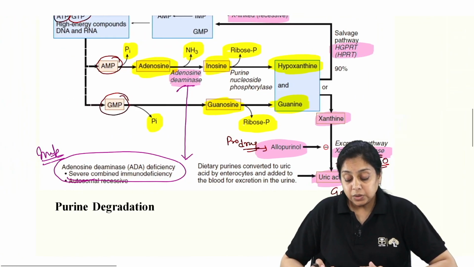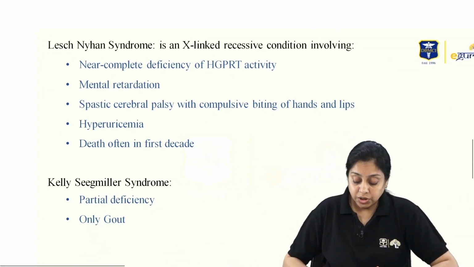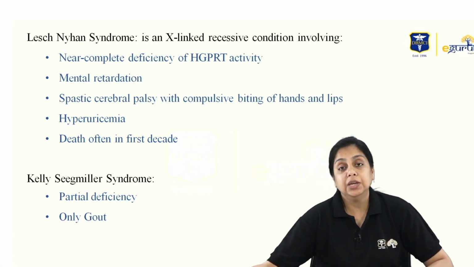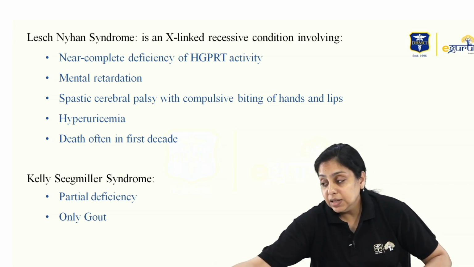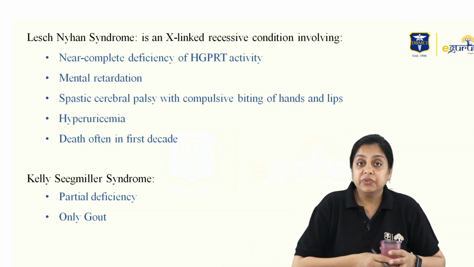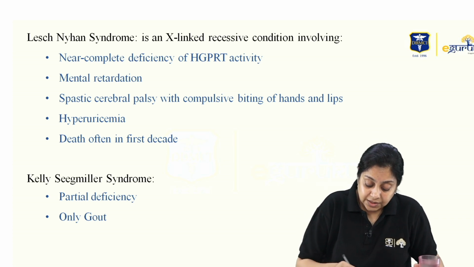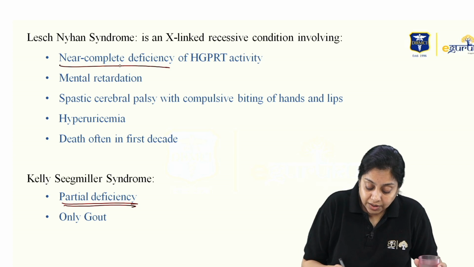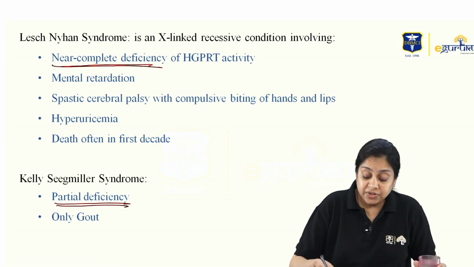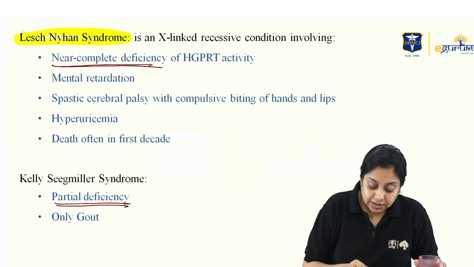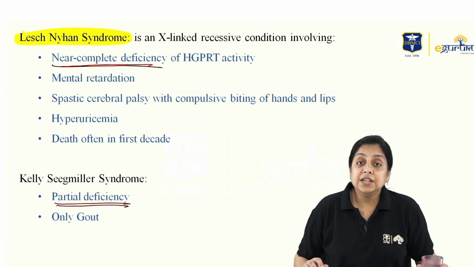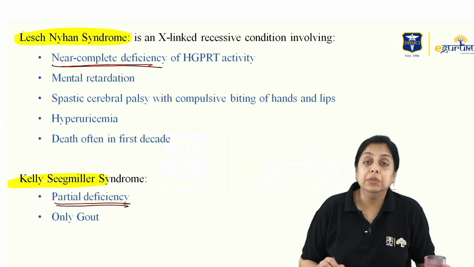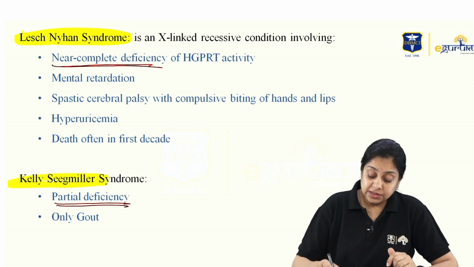Now coming back to Lesch-Nyhan syndrome, there are two conditions related to HGPRT deficiency, right? Either the enzyme is partially working, or partially deficient, or it is completely deficient. If this is completely deficient, the disease is Lesch-Nyhan syndrome. If partial, then it is Kelley-Seegmiller syndrome. Know this, but this is most important.